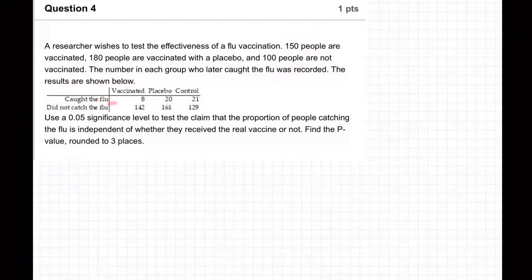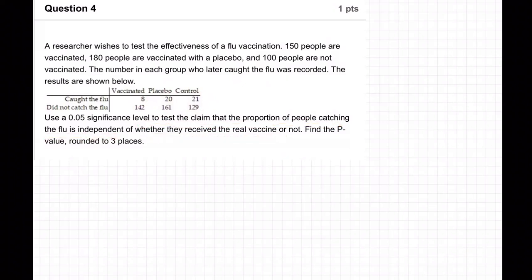So, caught the flu. Among the vaccinated, 8 people caught it, 142 did not. The placebo, 20, a lot more than double. And the control group, 21. So it looks like it's working, huh? 129 did not. So it looks like the vaccinated did much better. Anyway, let's test the claim. Test the claim that the proportion of people catching the flu is independent of whether they received the real vaccine or not.